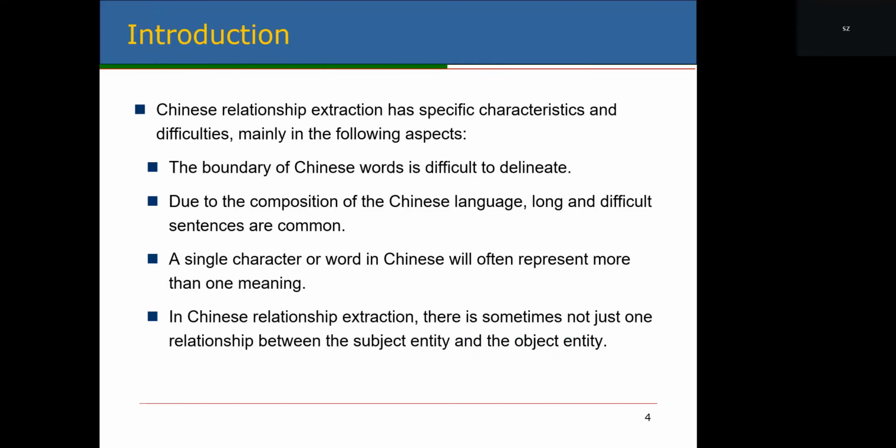The second point is that due to the characteristics of Chinese, long and difficult sentences are common, so that trigger word extraction in Chinese is more difficult than in English. The third point is that a word or phrase in Chinese will often represent more than one meaning. The fourth point is that in Chinese relationship extraction, there is sometimes more than just one relationship between the subject entity and the object entity.